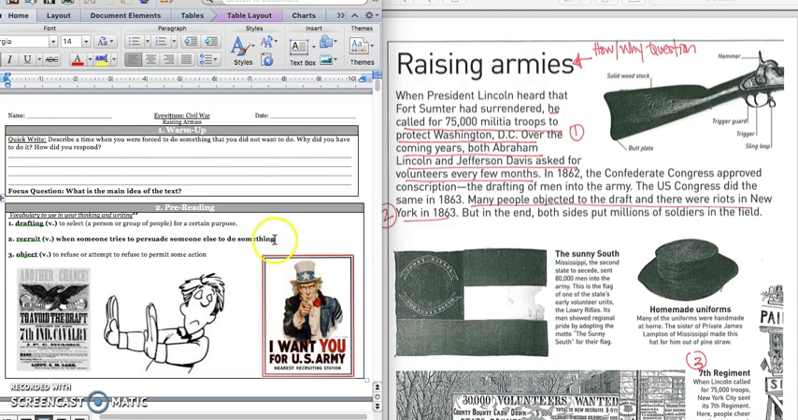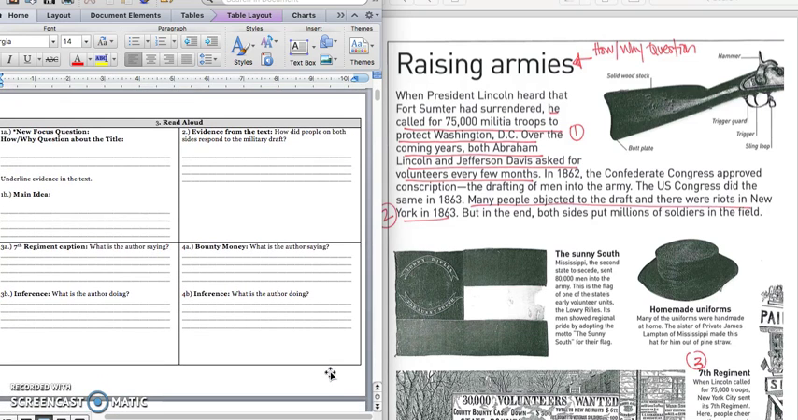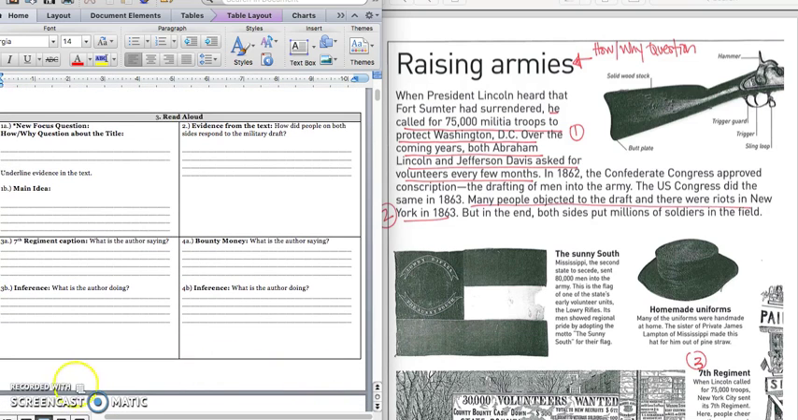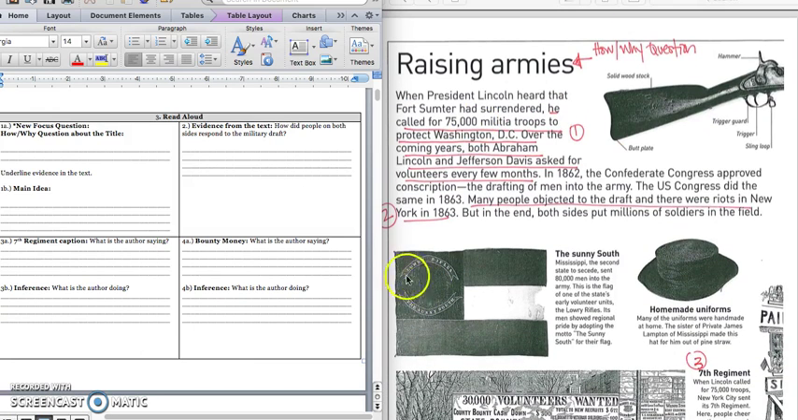And then the last one is object. That's when you refuse to do something. Press pause to fill in your definition for recruit and draw your lines, and play when you are ready for the read aloud. Go ahead and turn the page and turn in your book to page 14 that says Raising